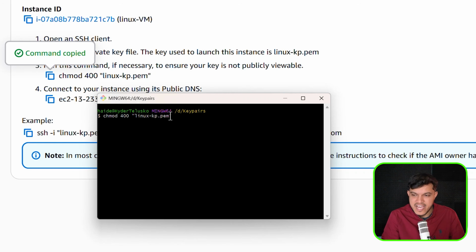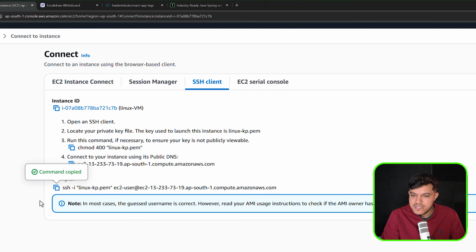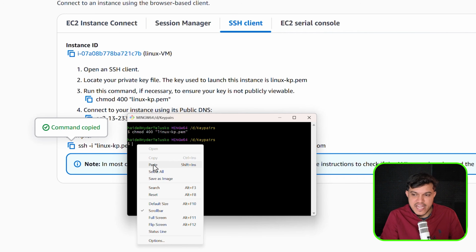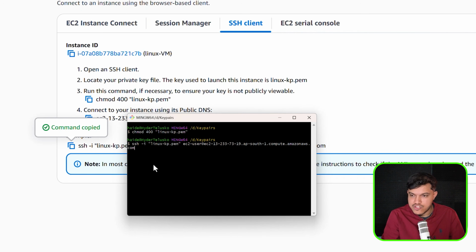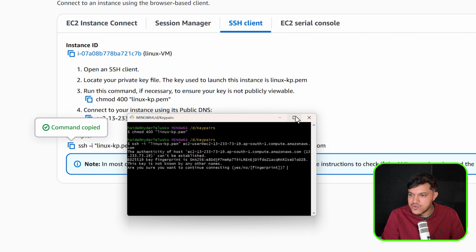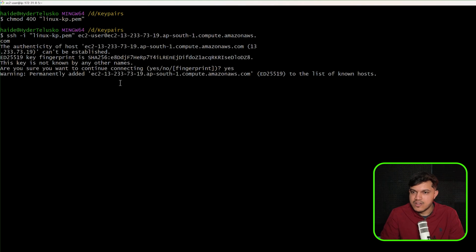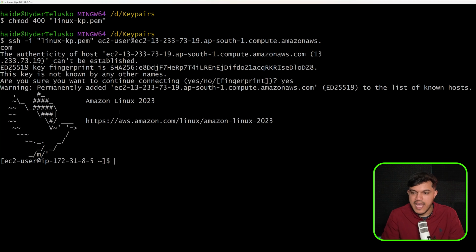You can see here I have pasted this permission, and after this I may have to copy this entire thing in order to get connected to our Linux machine which we have created on the cloud. I would like to just hit this and it will ask you the permission. I would like to just say yes, and it will be connected. Within no time, you can see we have connected to our Linux machine from our local.